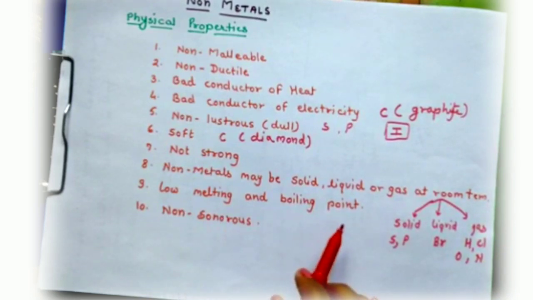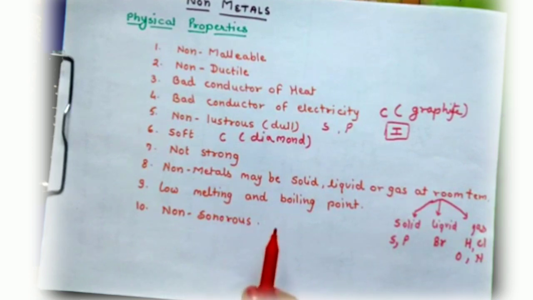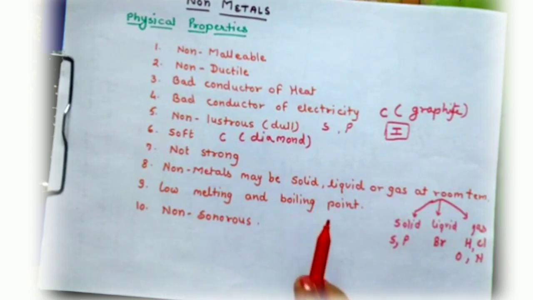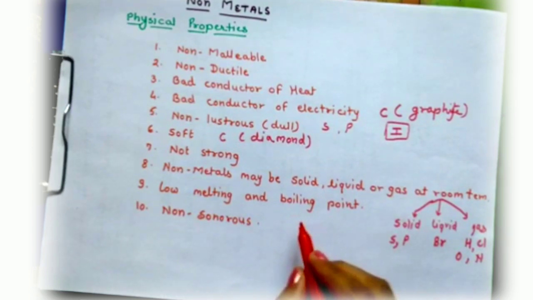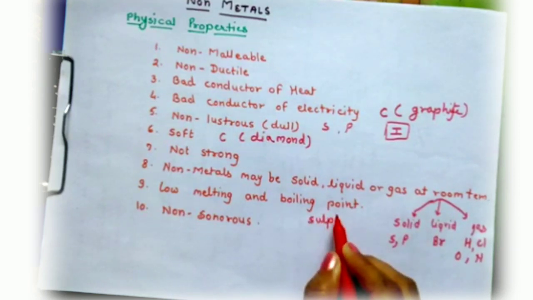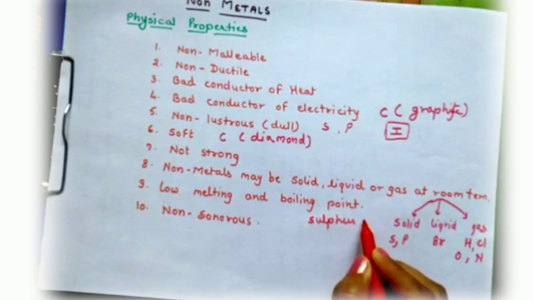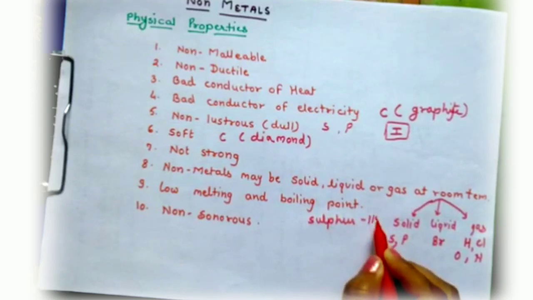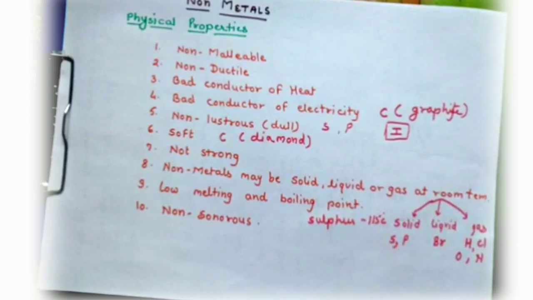Low melting and boiling point. Non-metals have a very low melting and boiling point. Like sulfur has a 115 degrees centigrade melting point. Exception is diamond.